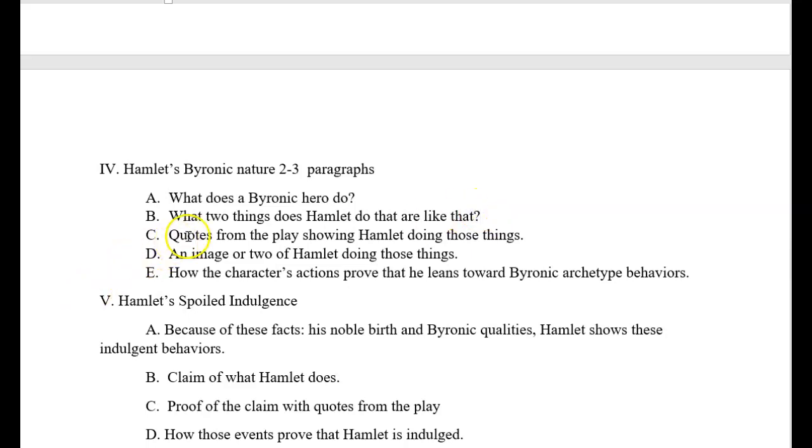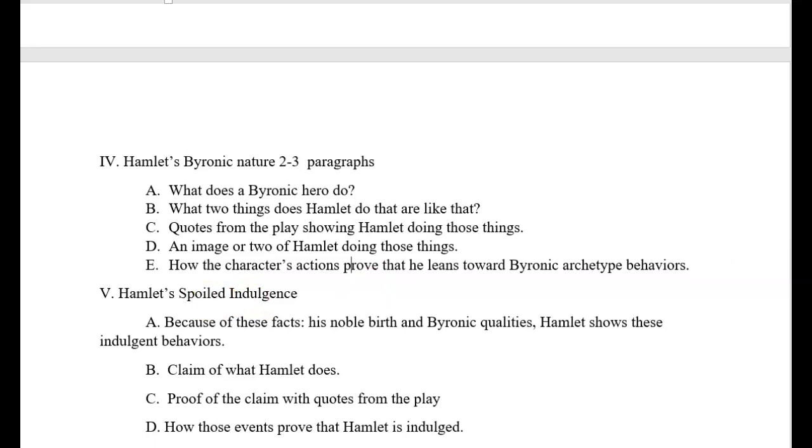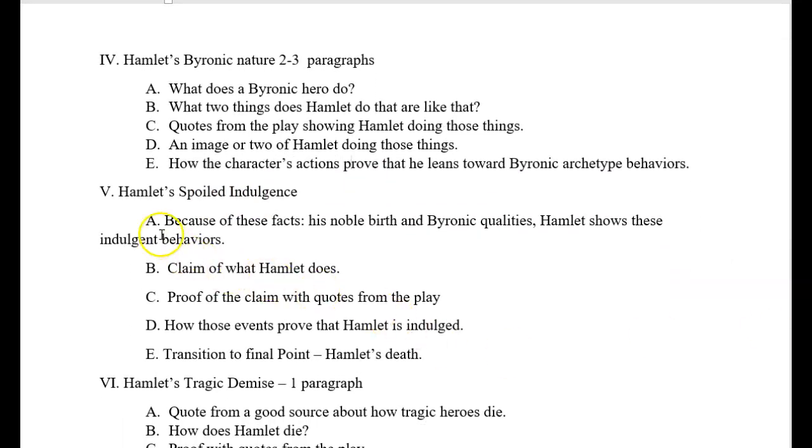And then proofs, quotes from the play, quotes from articles that have been written, an image or 2 of Hamlet doing those things, how the character's actions prove that he leans toward Byronic archetype behaviors, and moving on to spoiled indulgence. Same thing. First of all, I'm going to start with something that defines what I mean by spoiled indulgent. Next, claim of what Hamlet does.